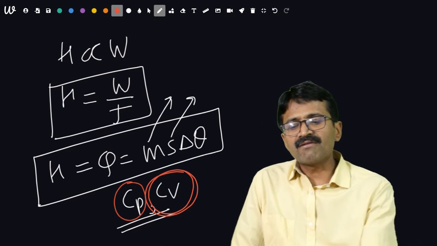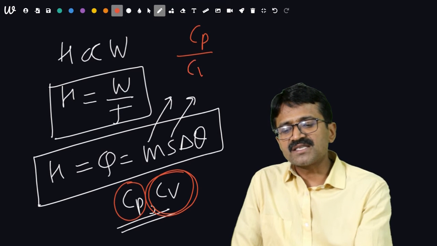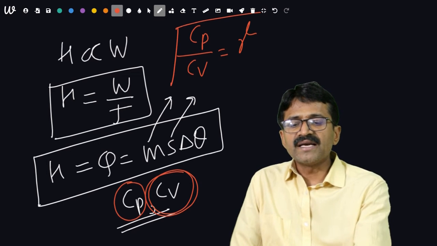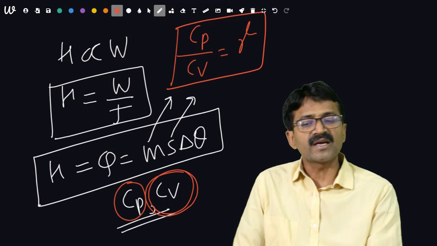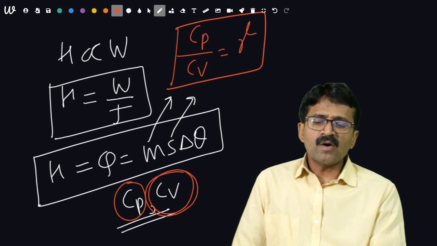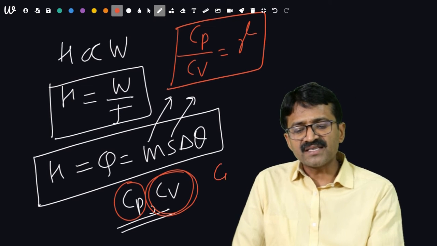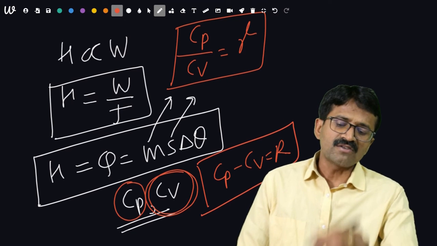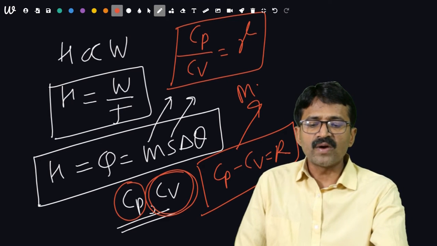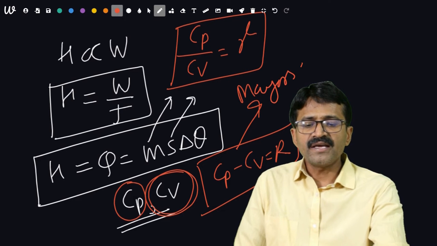These have a particular relation. Cp upon Cv is equal to gamma. Gamma is known as the specific heat ratio or adiabatic constant, which is used in the adiabatic process. Now, the relation between them is Cp minus Cv is equal to R. R is the universal gas constant and this relation is known as Mayer's equation.